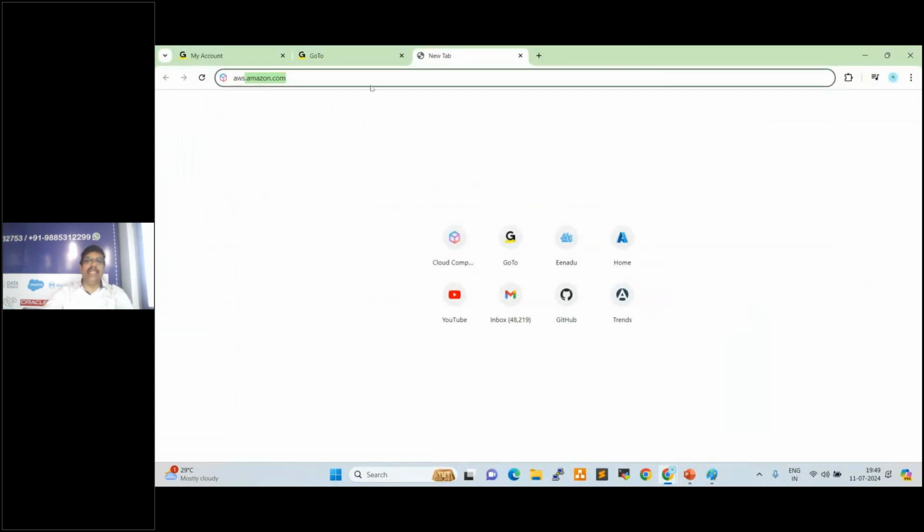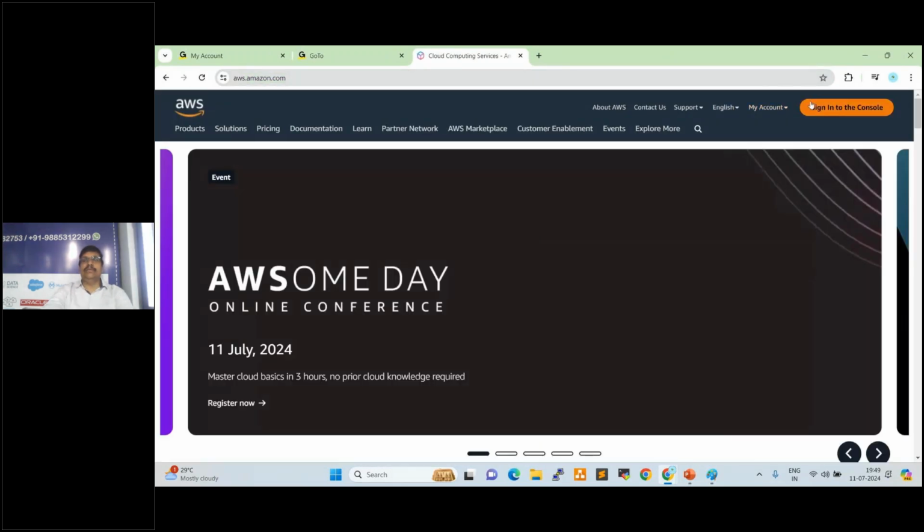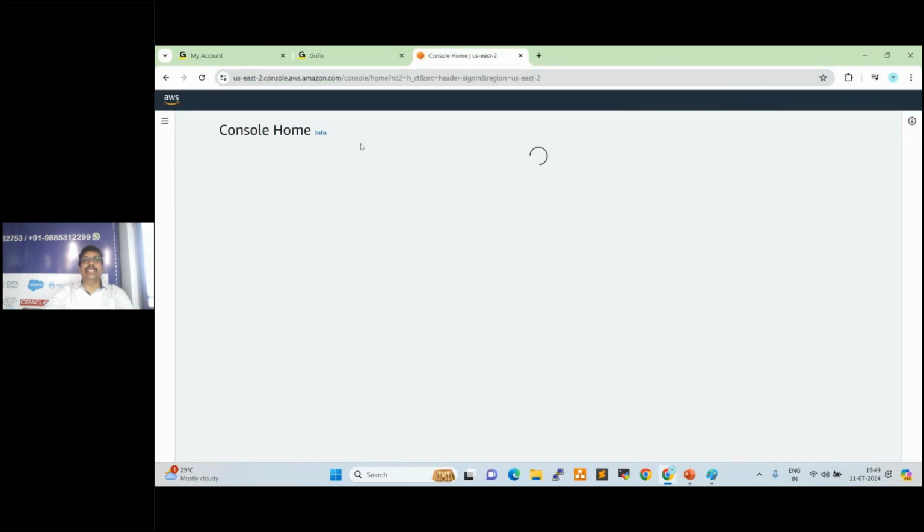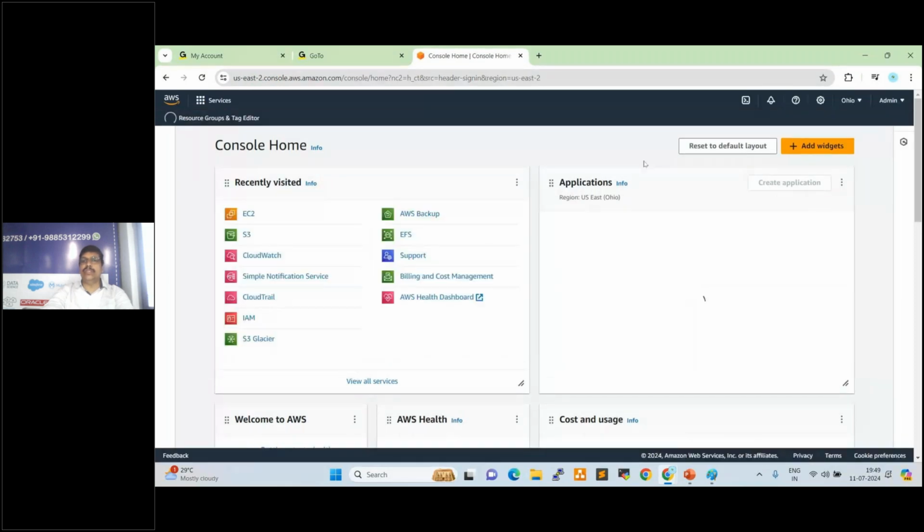To create the account, go to aws.amazon.com. Click on sign in. I already saved my credentials, that is why I'm able to log in. I want to sign out.